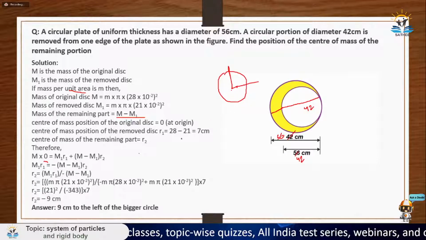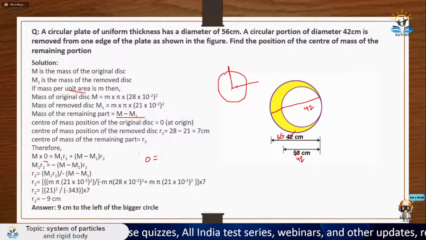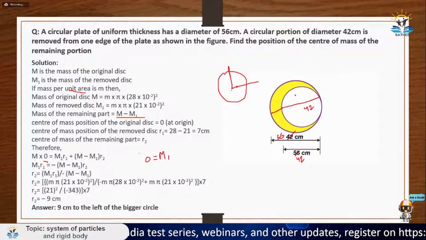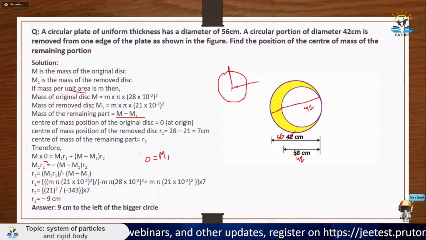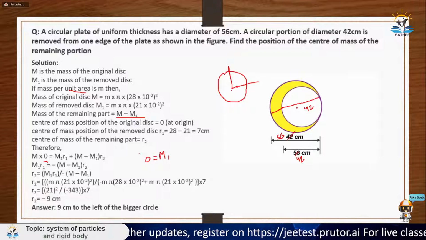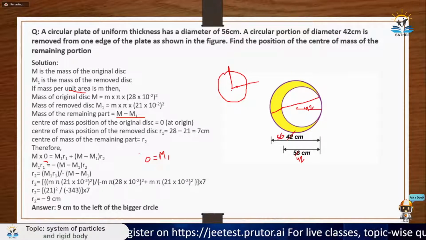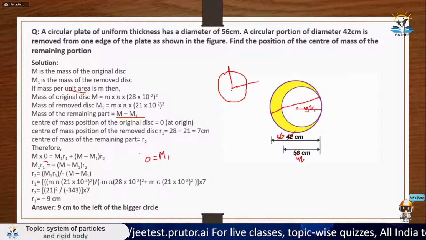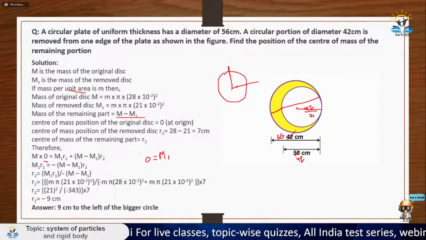The center of mass for this plate is at 0, equal to m1 r1, where M1 is the mass of the removed plate. So m1 into, where is the center of mass of this removed plate? It is at the center of this plate, which is at 7 centimeter distance, because 28 minus 21 is 7 centimeter. Let's say this is the original center. Initially it was 28, and now the plate is removed. So the center of this mass would be somewhere here, and you know that this distance is 21 centimeter. So from this point to this point, it would be 28 minus 21, which is 7.